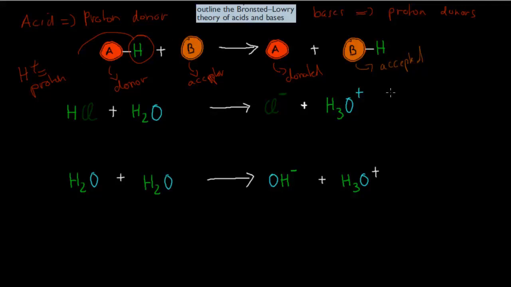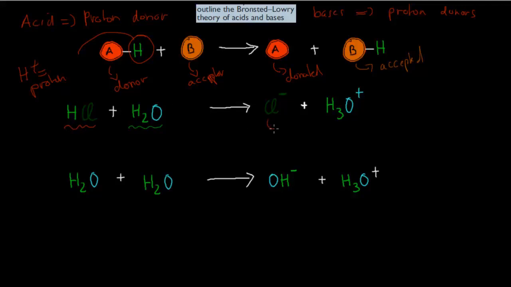We'll go over quick examples to show you how that works with an actual acid and base. In this case, we have hydrochloric acid, which we obviously know is going to act as an acid. Water, which we don't often consider a base, will actually be the base itself, because the water will accept the hydrogen. In our reactants we have a chloride ion, which is the same as our hydrochloric acid, just with no hydrogen.